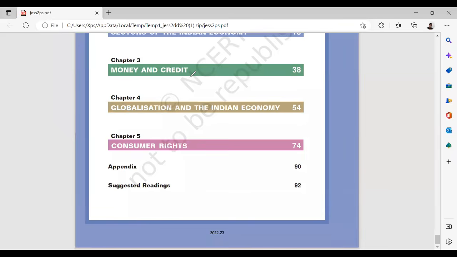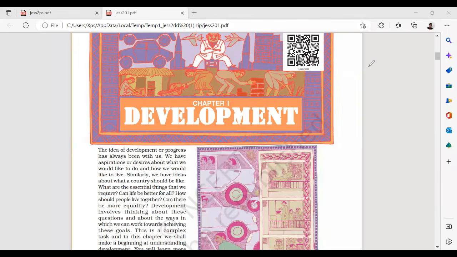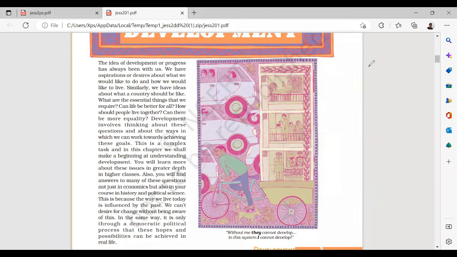So let us take this development. This will be a very general topic, development and all. Most of you would have come across this topic. Aspirations or desires have to be met. What he's trying to convey here, I'll just brief you. There will be aspirations, very high desires for the people. What people want is change. This change will come with technology, and technology will definitely bring development.